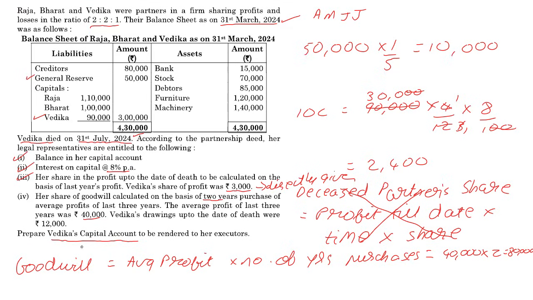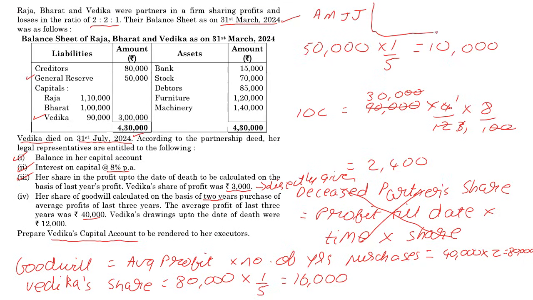Then what else do I need to keep in mind? This is the total goodwill of the firm. Vedika's share is going to be 80,000 into 1 by 5, which gives us 16,000. But this 16,000 is going to come to us from the remaining partners, and for that, we need to find out the remaining partners' gain ratio.